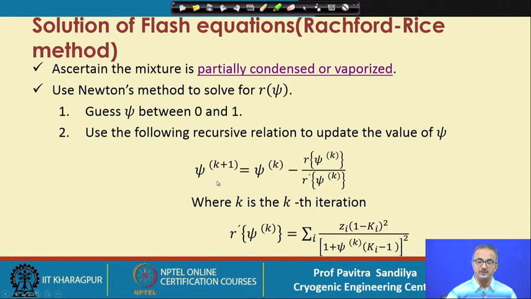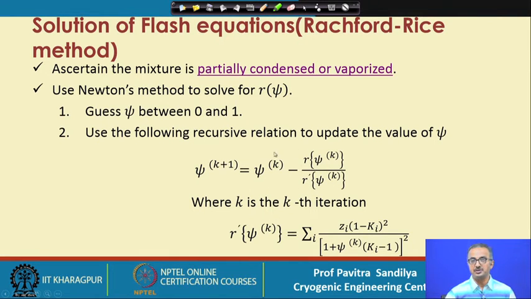In Newton's method, or the Newton-Raphson method for multiple variables, this is the recurring relationship we use for finding the root. Here the small k represents the number of iterations. So we update the psi value from the previous value of psi by this relationship. This is R psi k, and this is R prime, that is dR by d psi, the derivative.